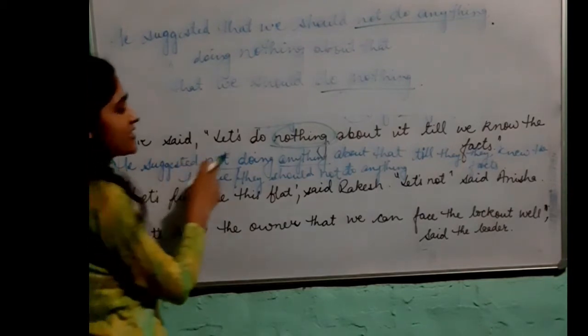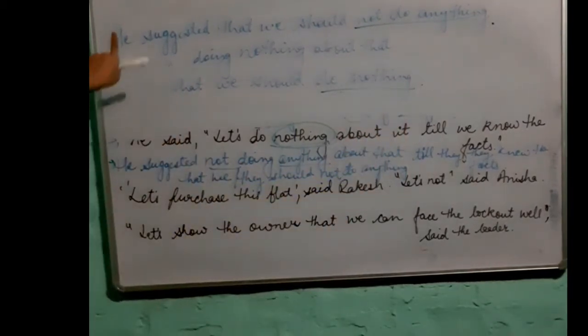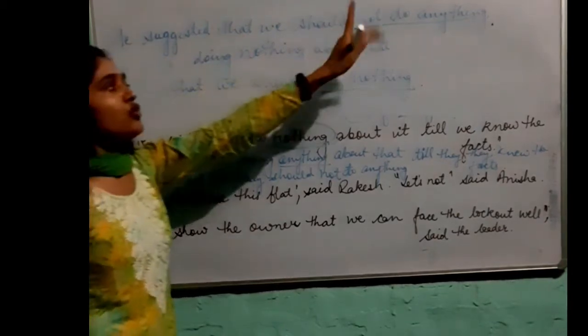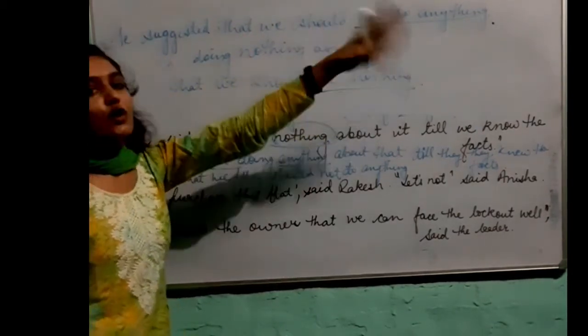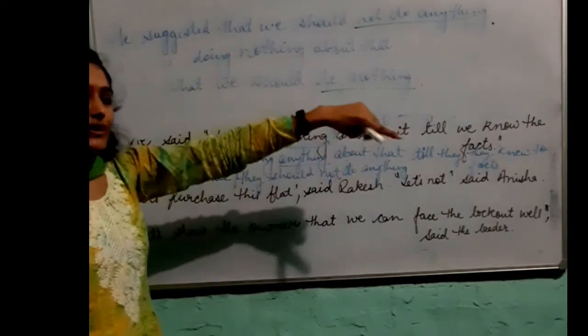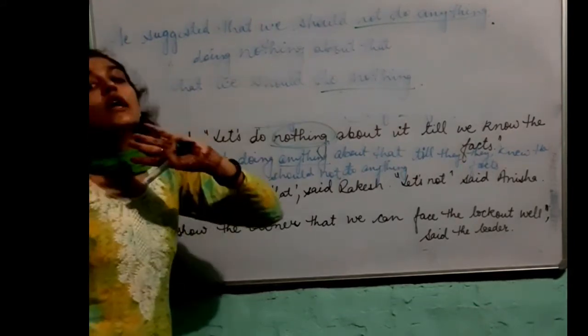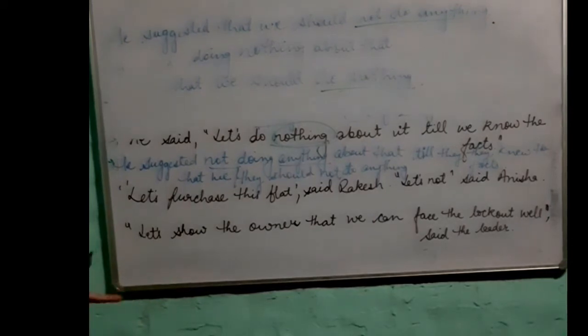First was, he suggested not doing anything about that till they knew the facts. Second we got, he suggested that we should not do anything till we knew the facts. Third is, he suggested doing nothing about that. And fourth one, you can say he suggested that we should do nothing. I hope it is clear.